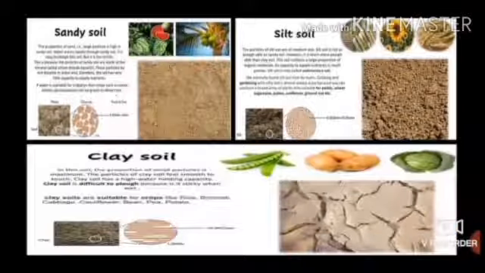Next soil is clay soil. In this soil, the proportion of small particles is maximum. The particles of clay soil feel smooth to touch. Clay soil has a high water holding capacity. Clay soil is difficult to plow because it is sticky when wet. Clay soil is suitable for crops like rice, broccoli, cabbage, cauliflower, beans, peas, potato, etc.